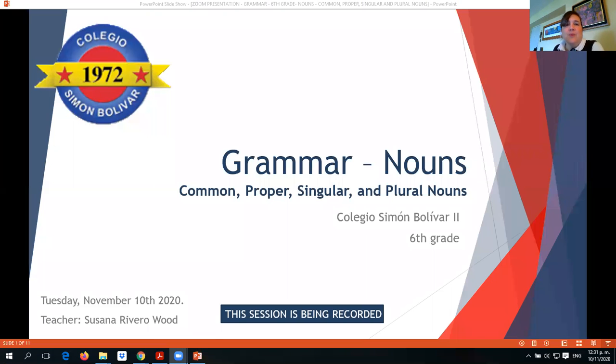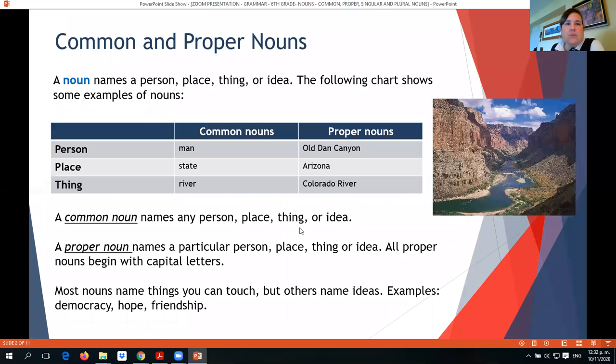Hi guys, today we're going to start our section about nouns and we're going to be studying common, proper, singular and plural nouns. Today is November 10th and this session is being recorded. So, what is a noun?